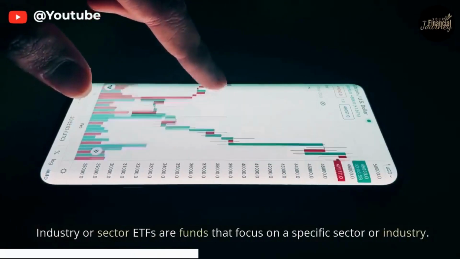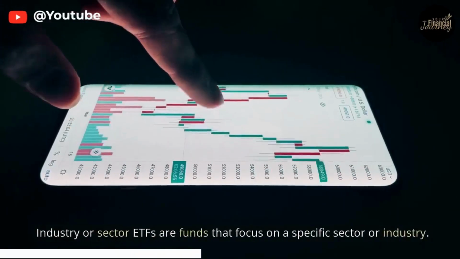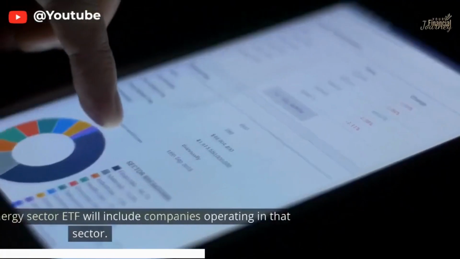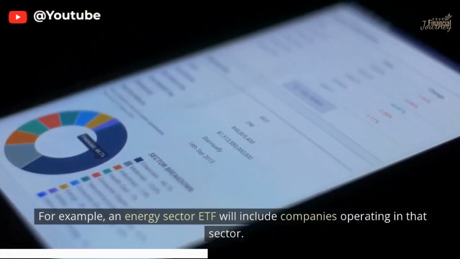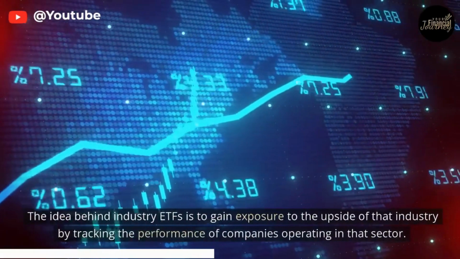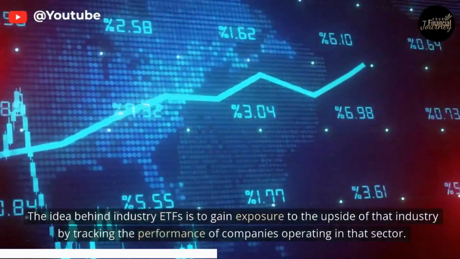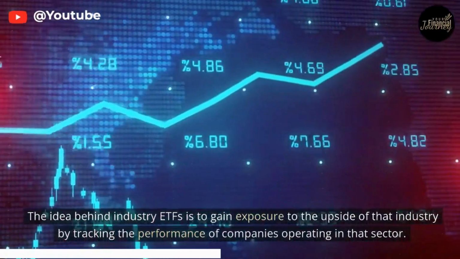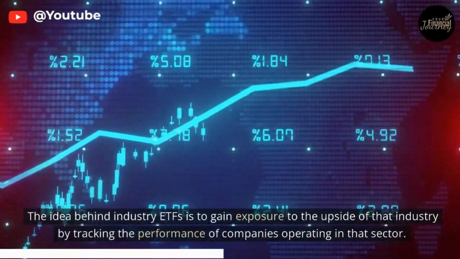Industry sector ETFs. Industry or sector ETFs are funds that focus on a specific sector or industry. For example, an energy sector ETF will include companies operating in that sector. The idea behind industry ETFs is to gain exposure to the upside of that industry by tracking the performance of companies operating in that sector.